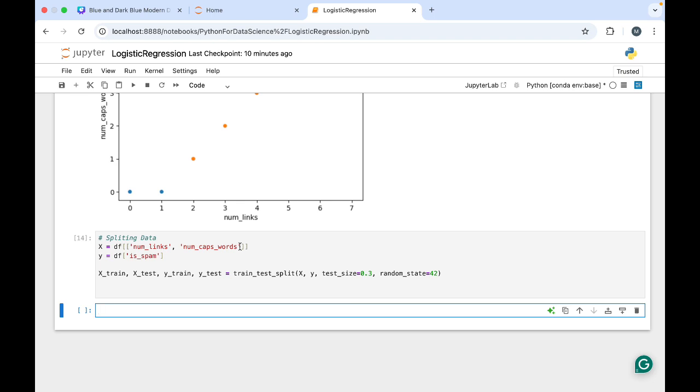If there are number of links or capitalized words in the mail, then it is going to be categorized. So we have categorized independent and dependent variables.